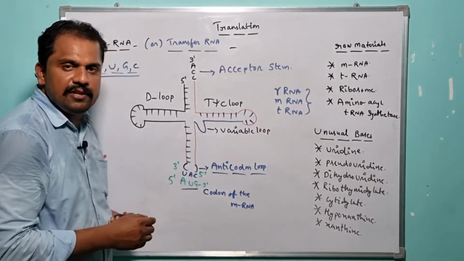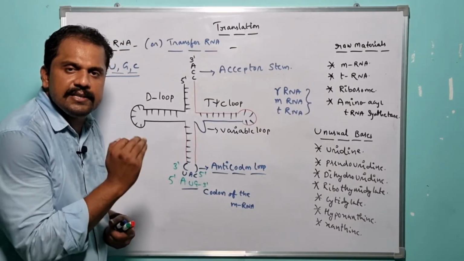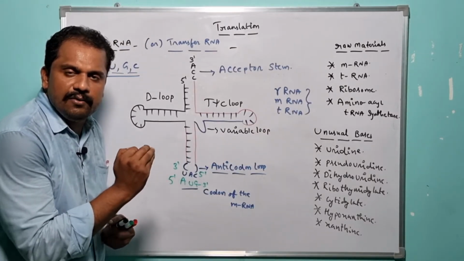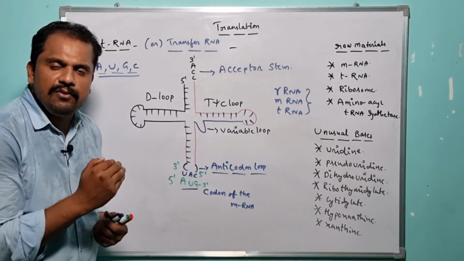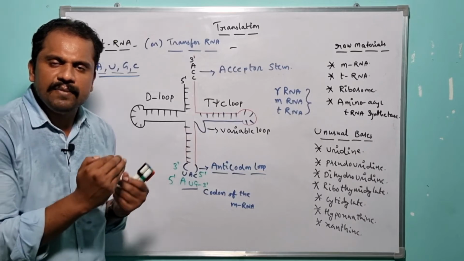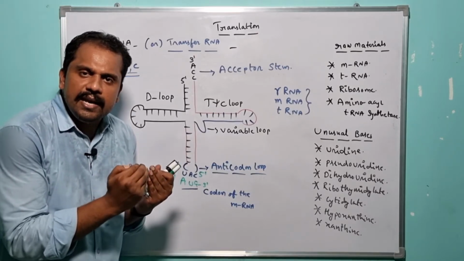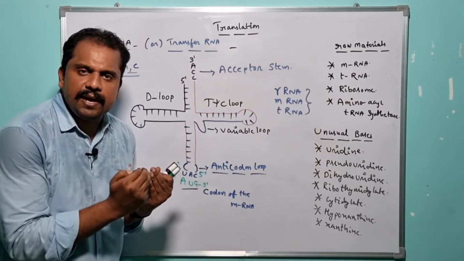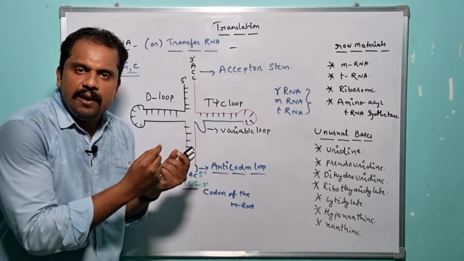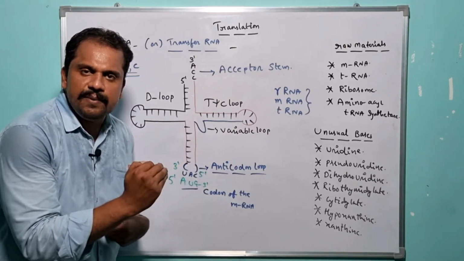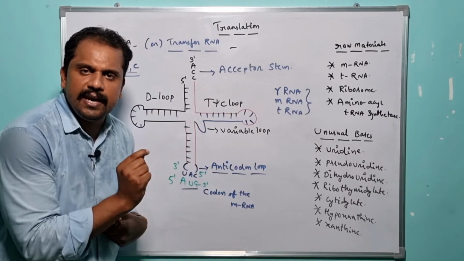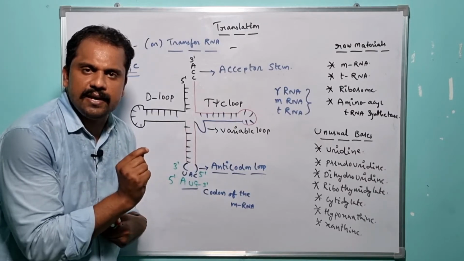All these unusual bases won't get recruited into the tRNA structure during the transcription mechanism, right? The normal usual bases like AUGC get recruited to the tRNA structure during transcription. But the unusual bases won't get recruited during transcription.